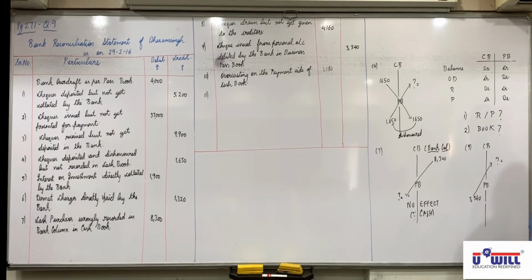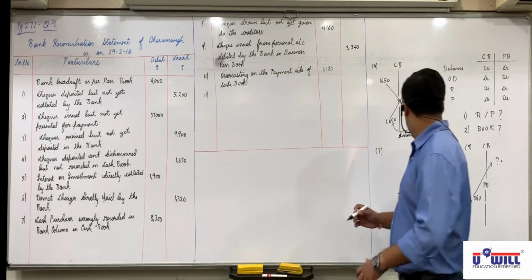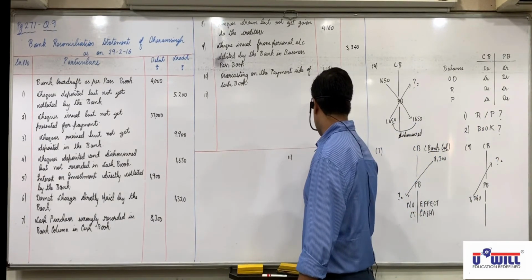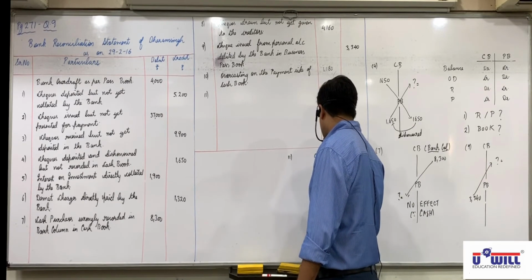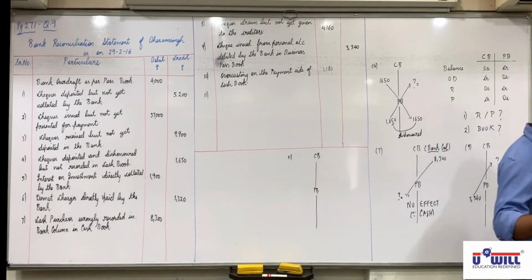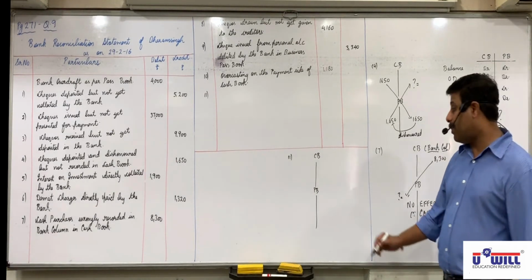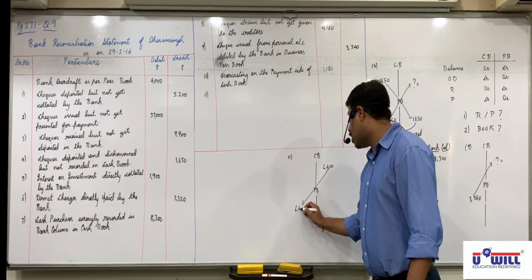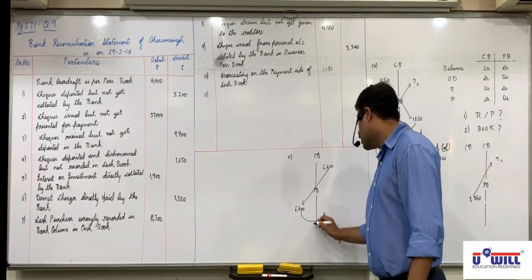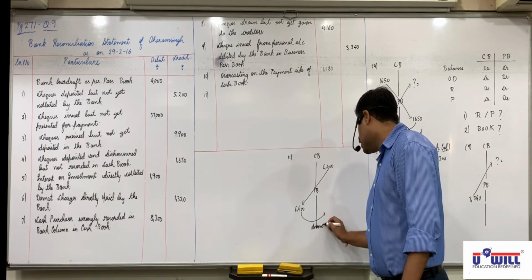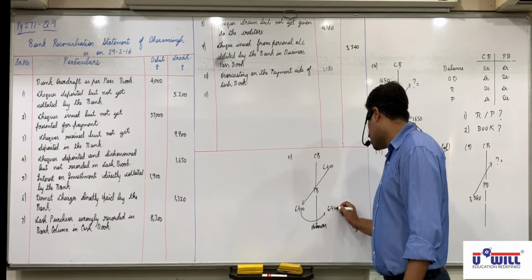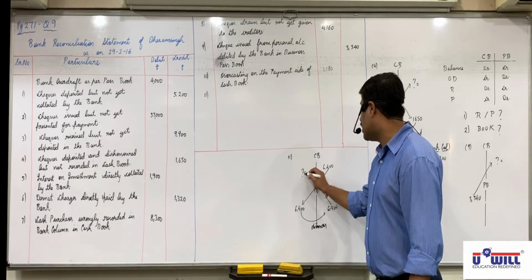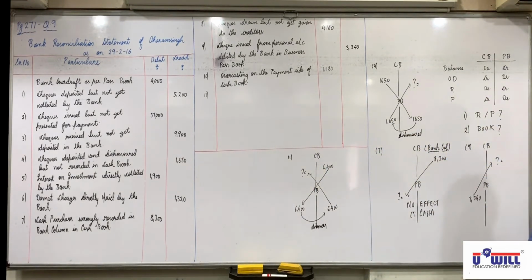Now check drawn. Drawn means issued. We have done this yesterday also. 6400 dishonored on technical grounds, and dishonor of check is not recorded in cash book. But now, how will we do it? This is a different dishonor. First of all, tell me, check is drawn, issued. So where will you record it in cash book? Payment side. Where will it come in passbook? Debit side. Now it is dishonored, so what will bank do? Reverse and write it in passbook on credit side. But it is not recorded in cash book. It is not debited in cash book, so debit in DRS.